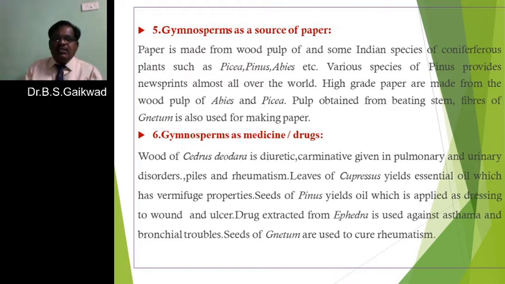Then it is carminative. Carminative means what? It releases the gas found inside the stomach.